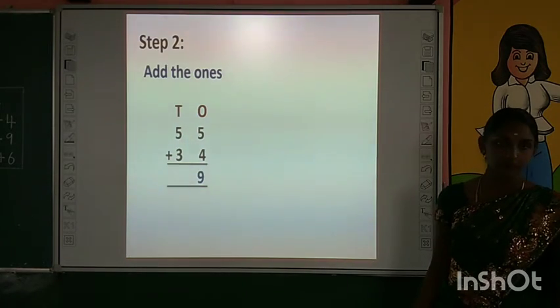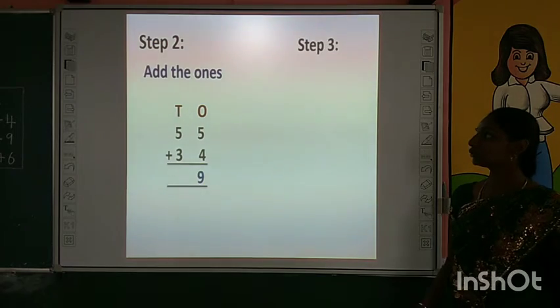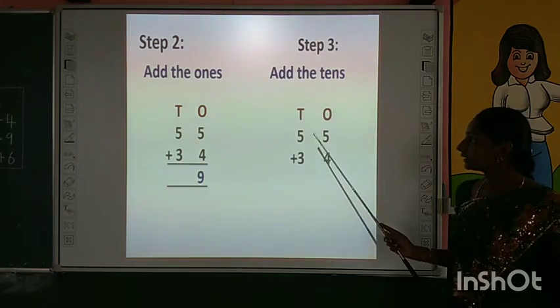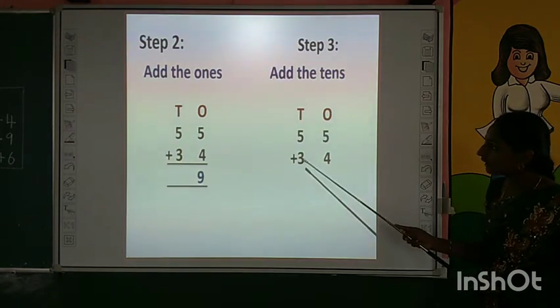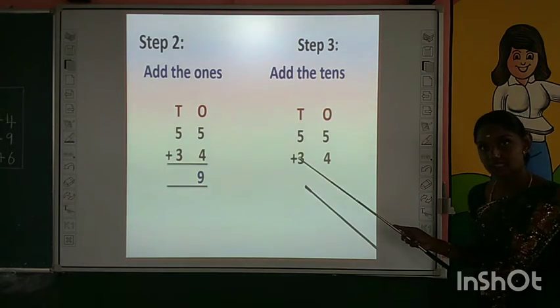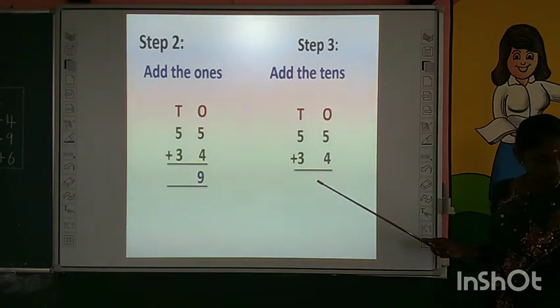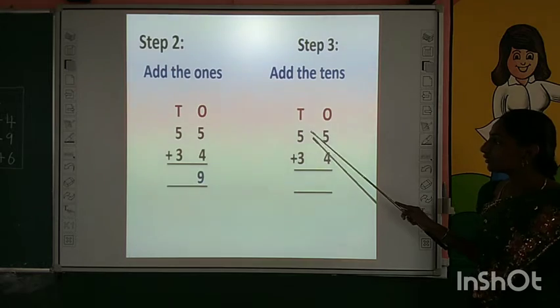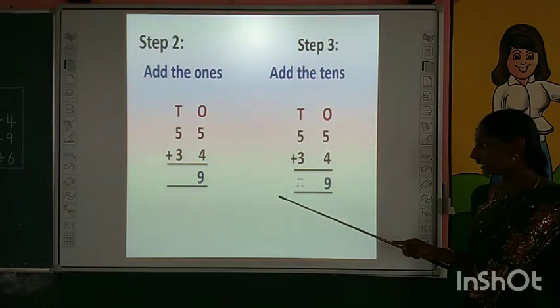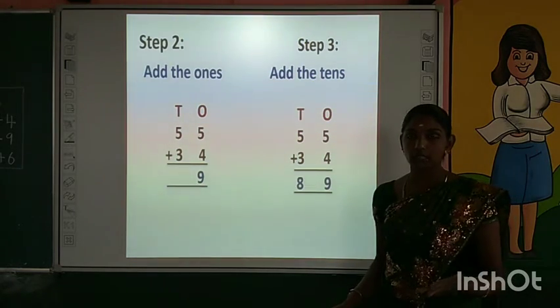What is the third step, children? Yes, we have to move to the numbers in tens place. Now we have to add numbers in tens place. That is the last step. Now tell me the answer. 5 plus 3? 8. Yes, you can use forward counting.